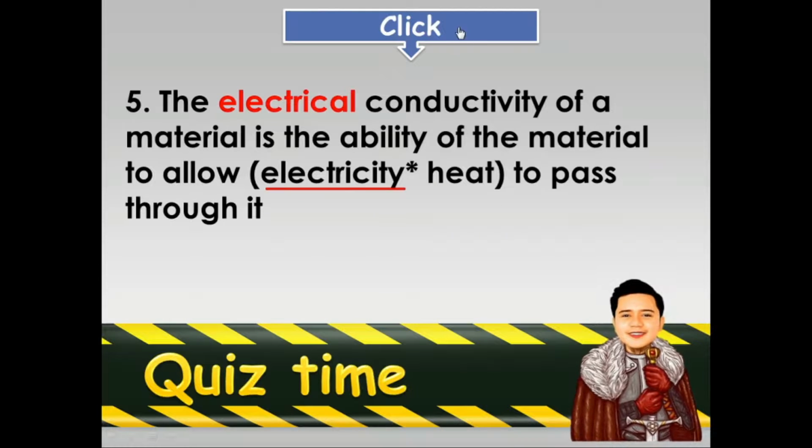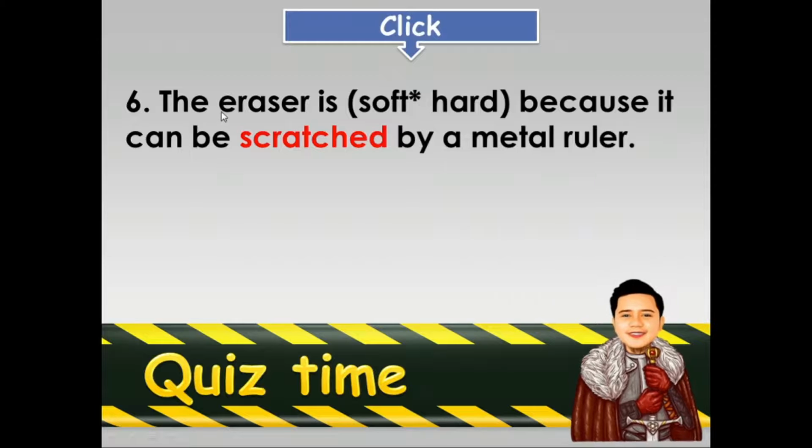Next, number 6. The eraser, is it soft or hard, because it can be scratched by a metal ruler? So, what is the correct answer? That is soft. Next, number 7.